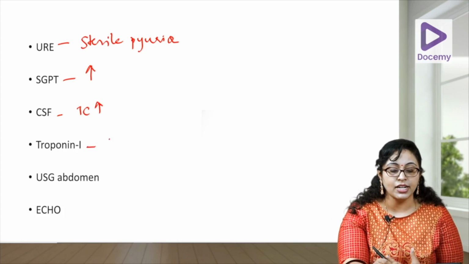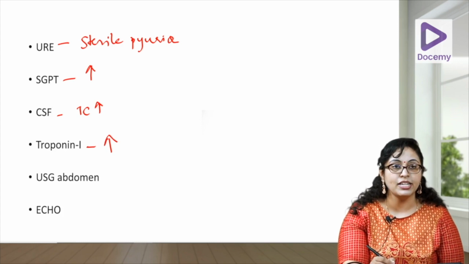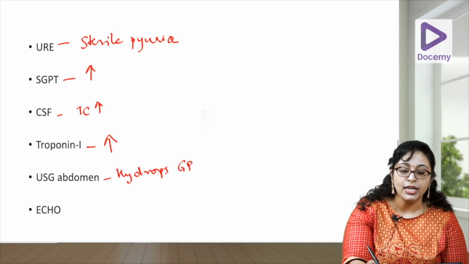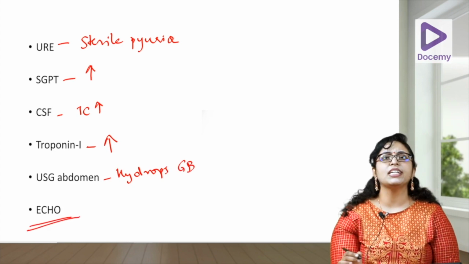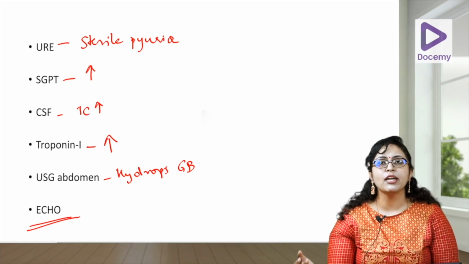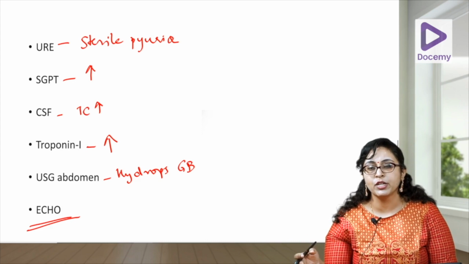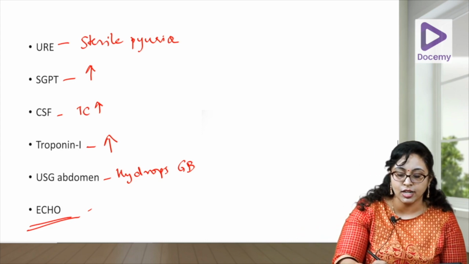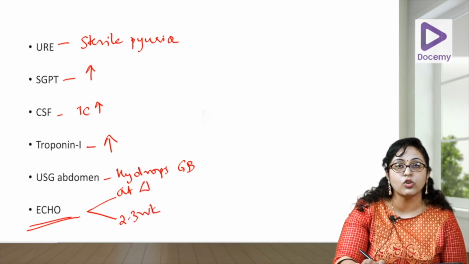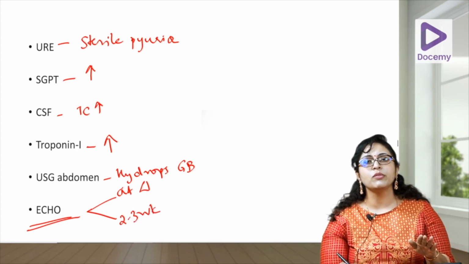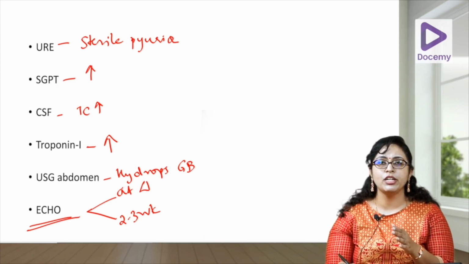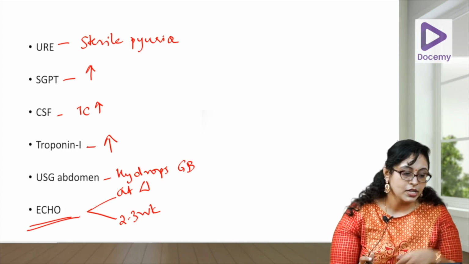Troponin I, if there is carditis, myocarditis, your troponin I is going to get increased. USG abdomen can show hydrops of the bladder, hydrops of the gallbladder, and echo, very important. Any child you are diagnosing as Kawasaki, one echo should be taken immediately and a repeat echo should be taken after 2 weeks in the subacute phase, because that is where your coronaries are going to get developed. So at diagnosis and at 2 to 3 weeks, to look for coronary aneurysm, and if there is no aneurysm, you have to follow up after 6 weeks, 6 months and yearly. If there is aneurysm, you may need frequent follow up according to the aneurysm size.